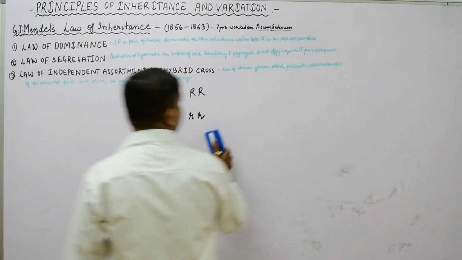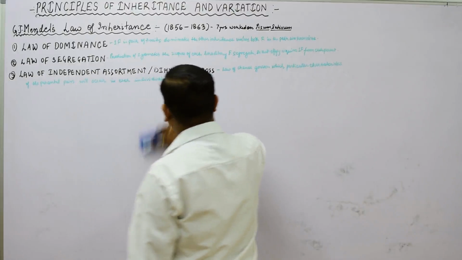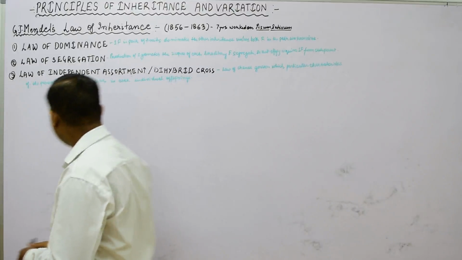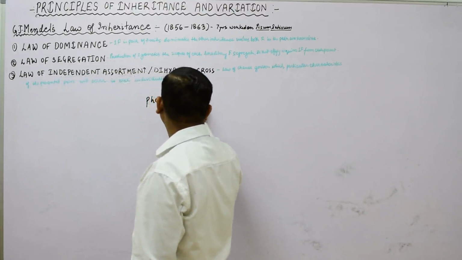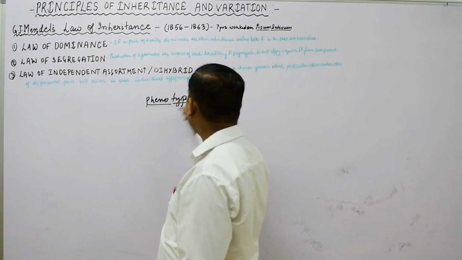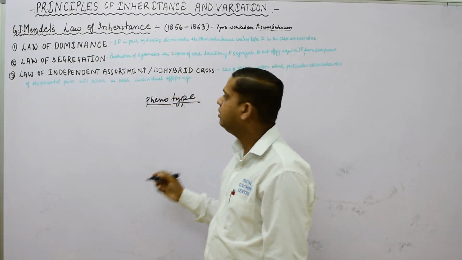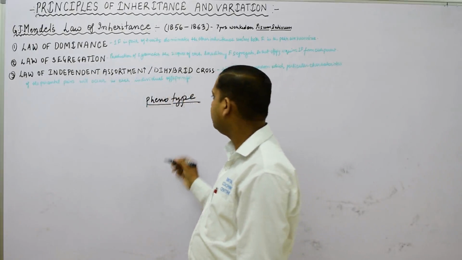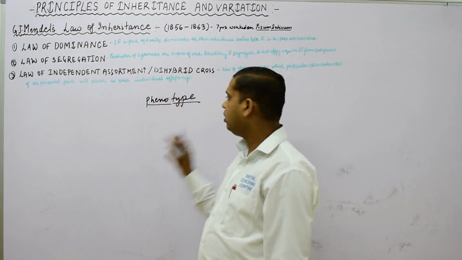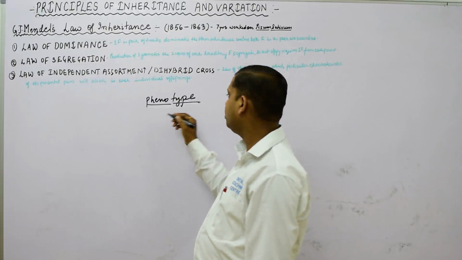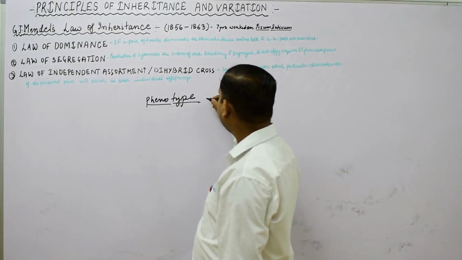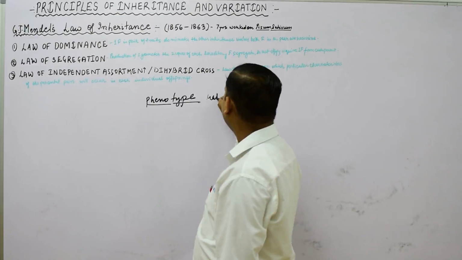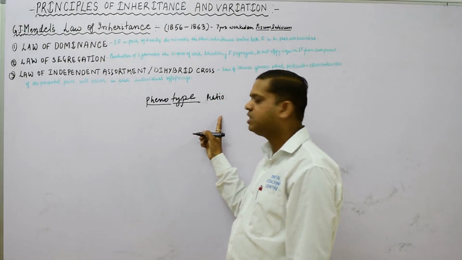Now we will move to the second important thing, which is called phenotype. This term is very important. Pheno means the morphological character of any cross that we can see. Morphology means the character visible from outside is known as phenotype. The ratio we can obtain after a cross for this morphology is known as the phenotypic ratio.